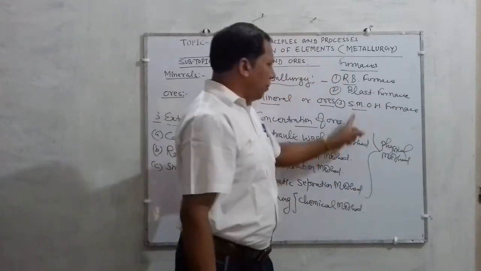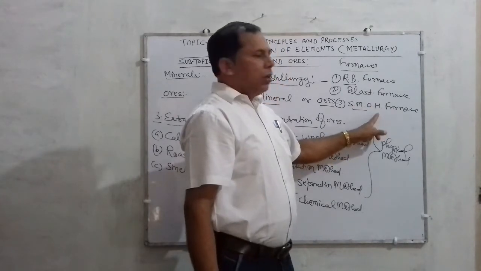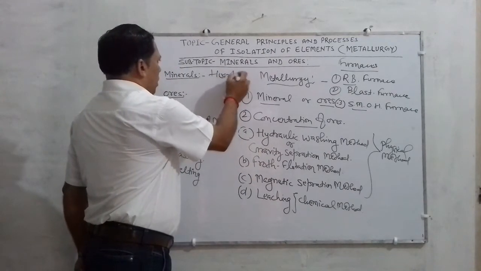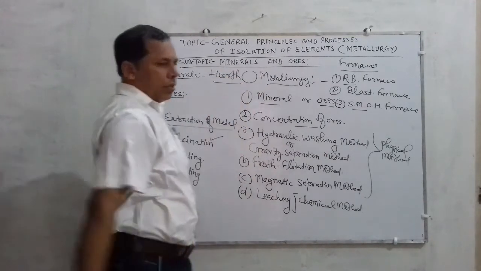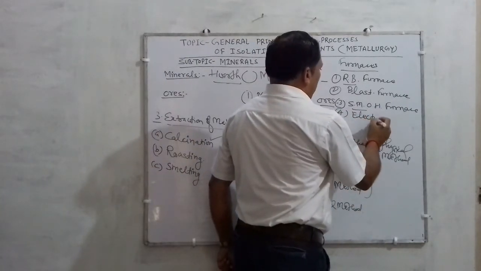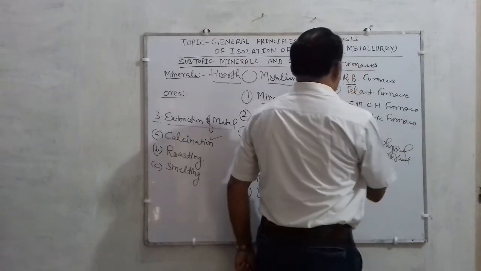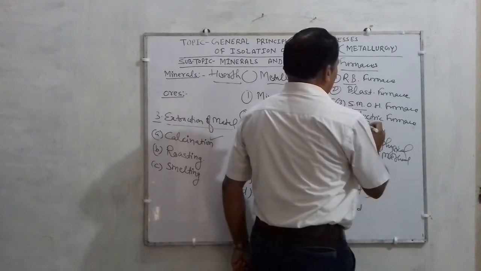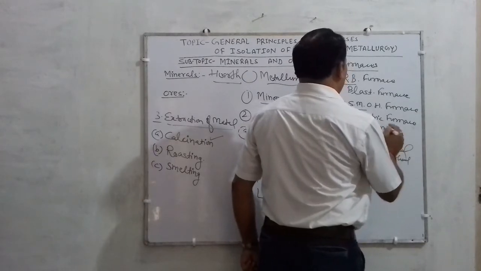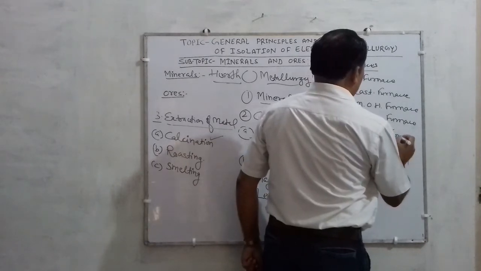The next furnace which you have to study is the Siemens Martin open hearth furnace. And the next furnace is called the electric furnace. And the last furnace you can say is the Bessemer converter. This is also a very important point, Bessemer converter.